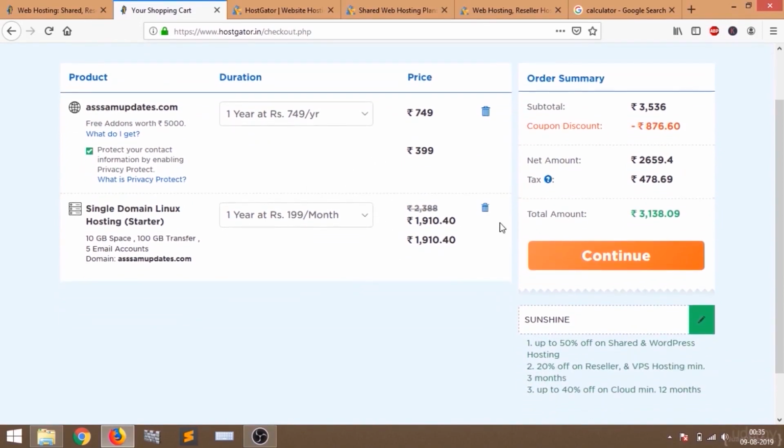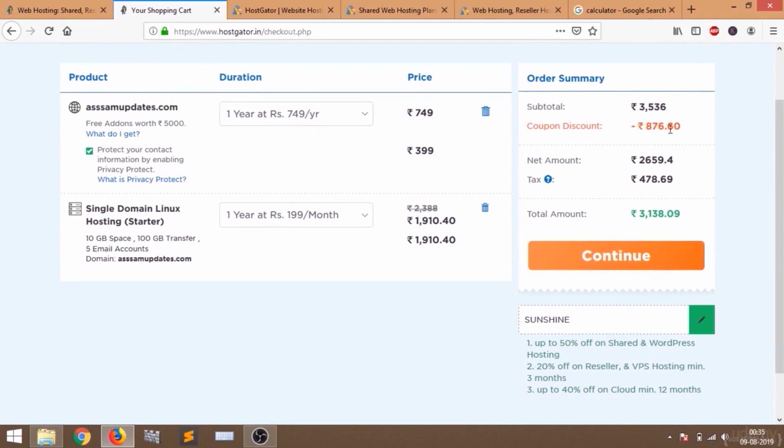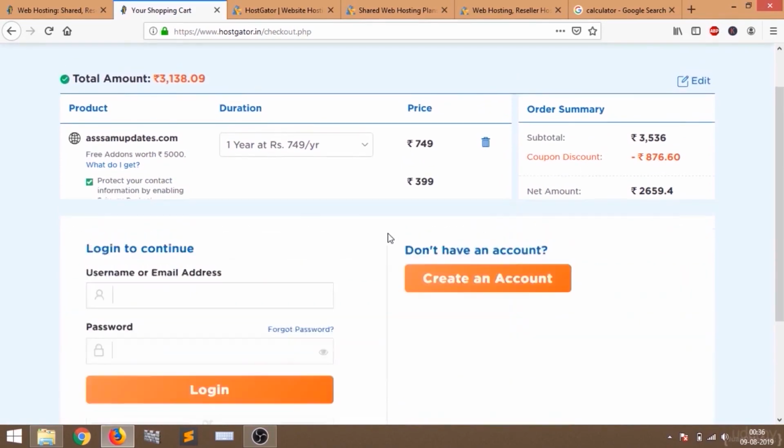Now you can see here the actual price is a lot more than this. If you come here from the link that I have provided, then you will get a discount. Here I am getting some discount, 876.60, this is the amount I am getting as a discount. My total amount is 3138 rupees. So I'm going to click continue.